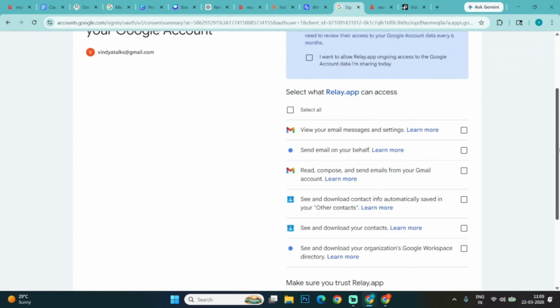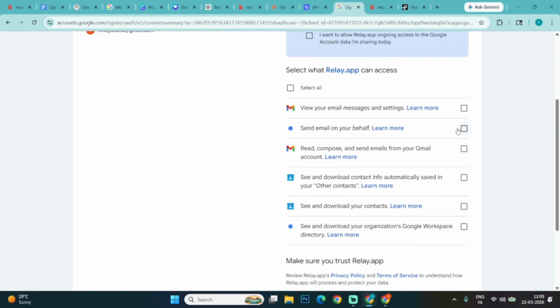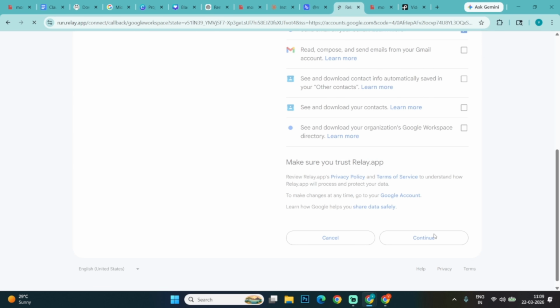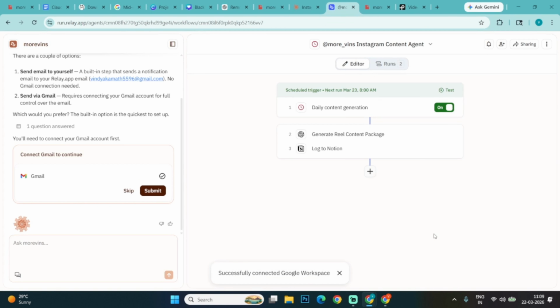After that, it prompted me to select the permissions for Relay. I was a bit cautious here, even though I wanted it connected to Gmail. I only granted access to mail and nothing else. Once that was done, it confirmed that Gmail was connected.